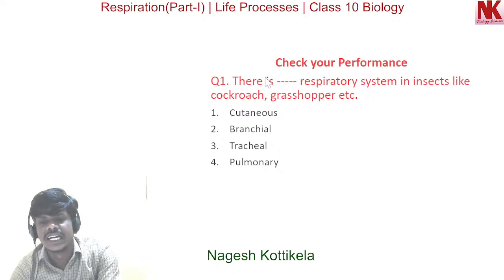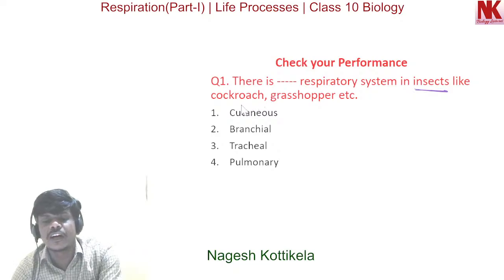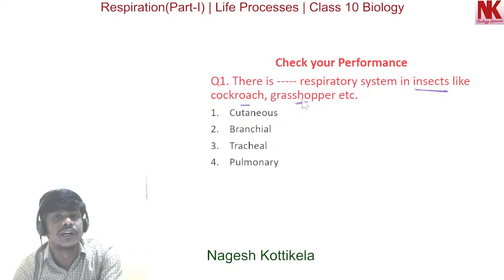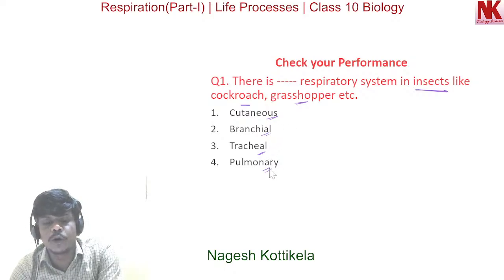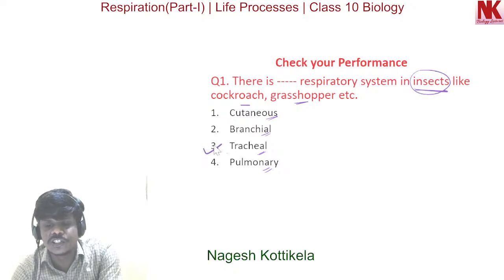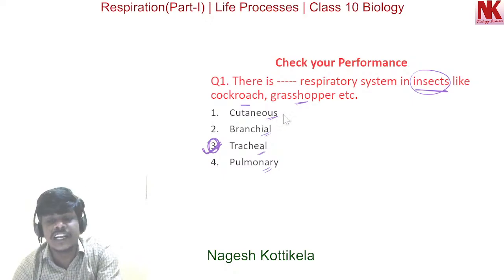Question number 1. There is dash respiratory system in insects like cockroach and grasshopper. So which respiratory system is found in insects like cockroach and grasshopper? Option 1, cutaneous respiration. Option 2, branchial respiration. Option 3, tracheal respiration. Option 4, pulmonary respiration. Here in insects the answer is the third option, so tracheal respiration is found in insects.